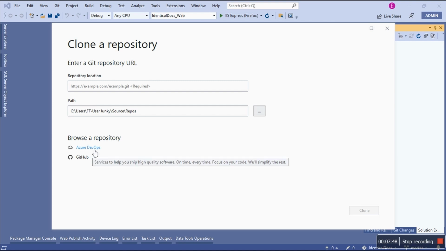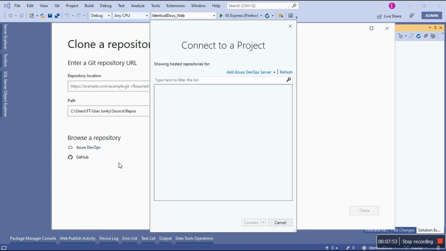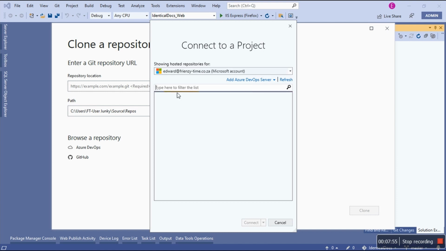Let's see Azure DevOps. Let's see if this is smart enough, because this is part of Git in Visual Studio. Connect to a project. Yes, this is my account. Let's give it a second. Come on. There we go. We have something.